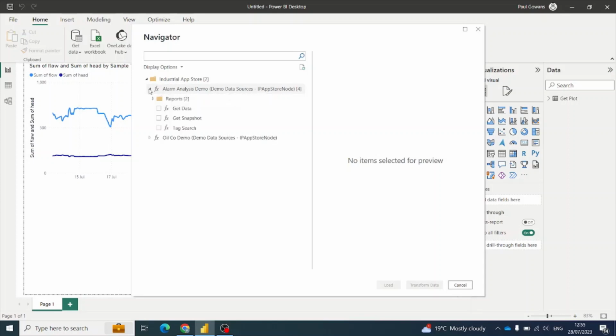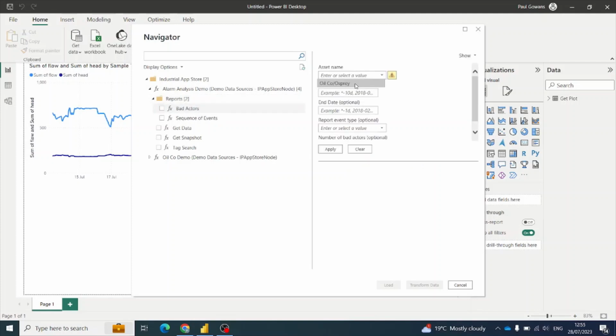If I open up the alarm analysis demo data source and go to reports, we're going to look at bad actors first. So these are your chattering alarms or your fleeting alarms, the alarms that appear most frequently. In the drop-down box, the asset name will already be available for you. We can enter in our start dates and end dates. We can do a calendar date or relative date if we want. We've got a couple of optional fields here.